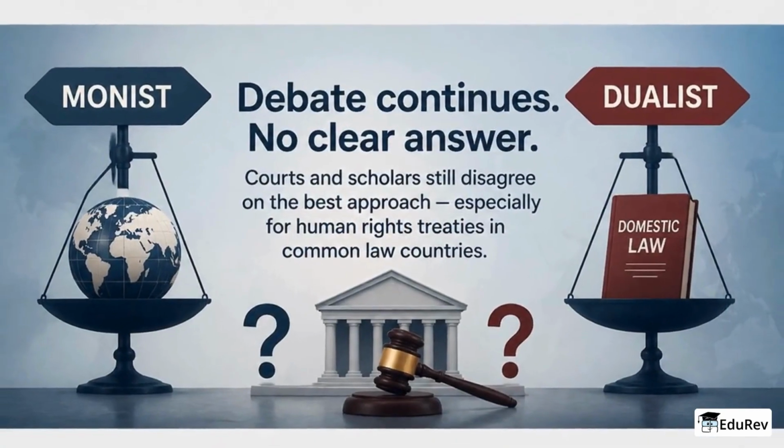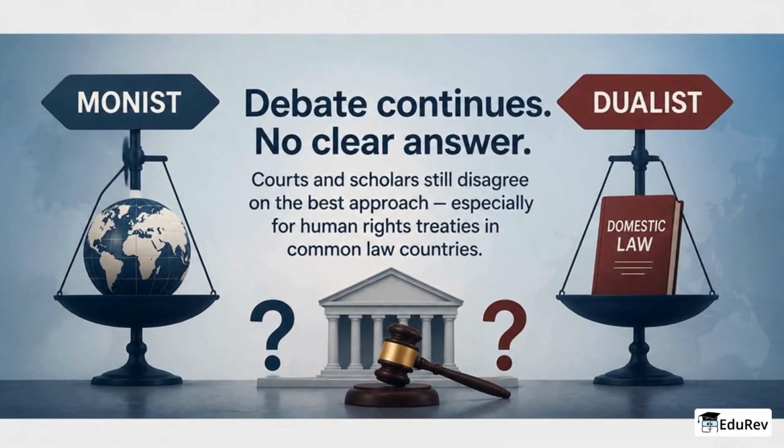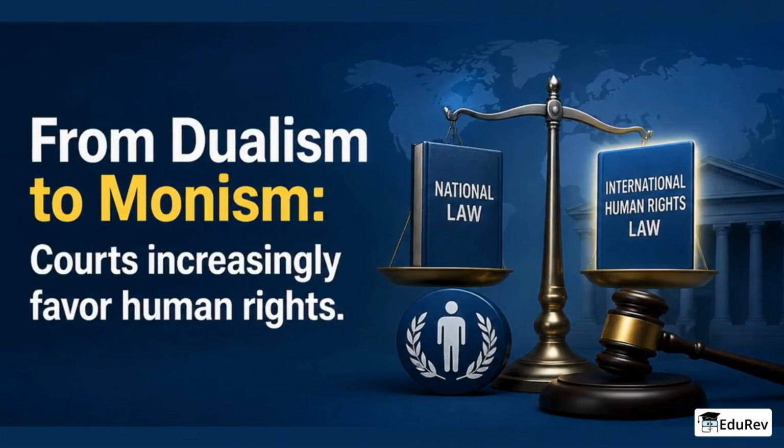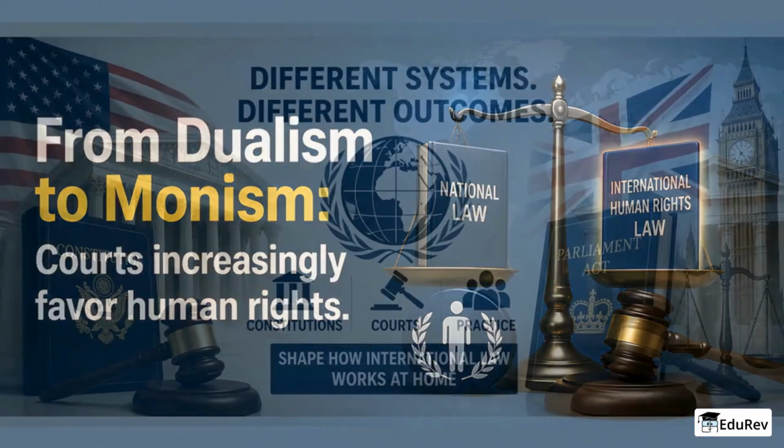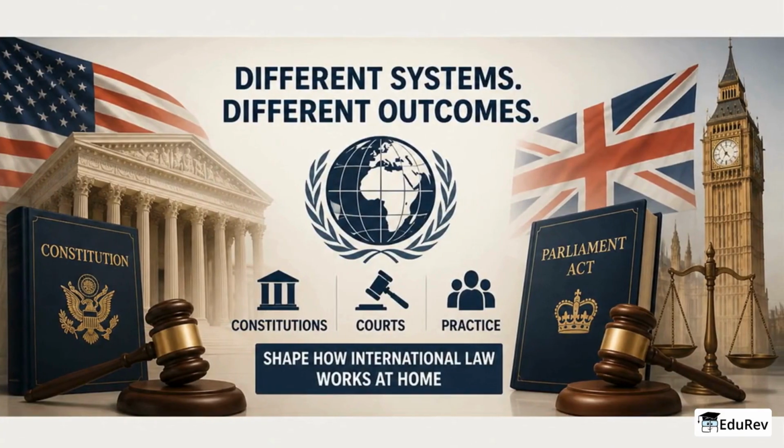Although important, the monist and dualist debate is imperfect, and courts and scholars still disagree about the best approach, especially for human rights treaties in common law countries. Many common law countries have moved away from strict dualism, and national courts increasingly favor monist interpretations for human rights law in recent years. Looking at how the United States and England treat international law shows how constitutions, courts, and practice shape domestic application and explain why outcomes differ between countries.